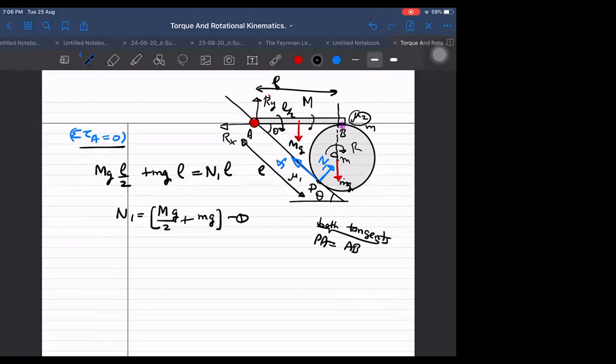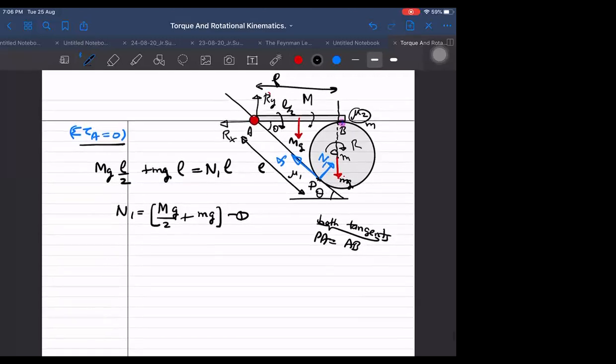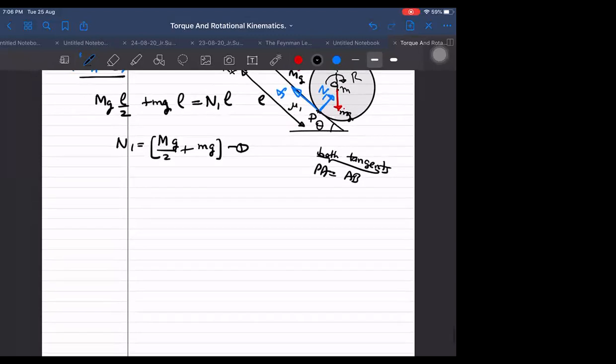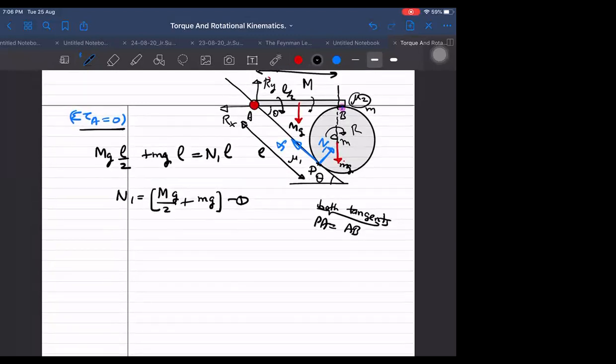Now I can take AB as the axis, or the center of mass as a point. Wait a second. I think now I can apply separate free body diagrams also. From there also I will get something.